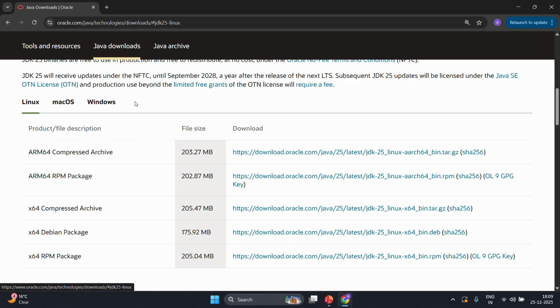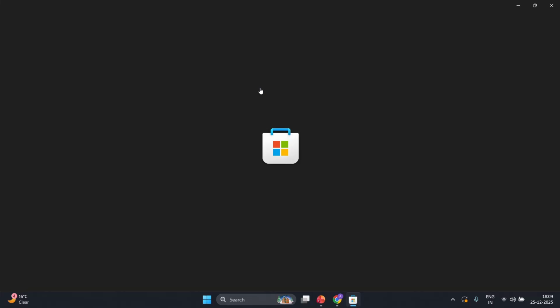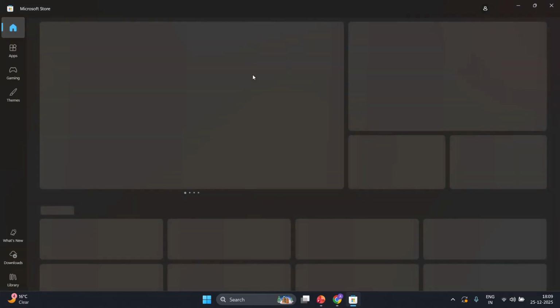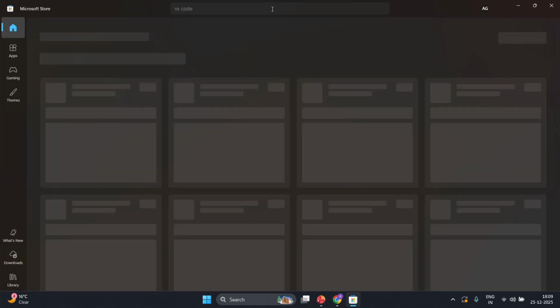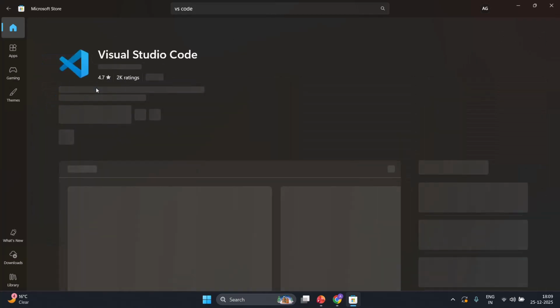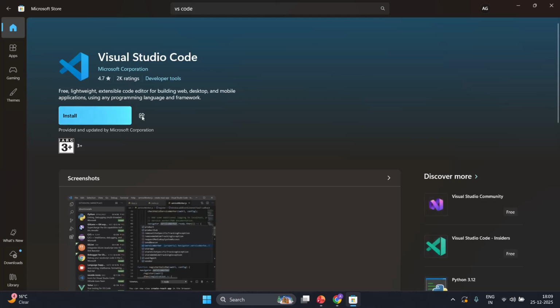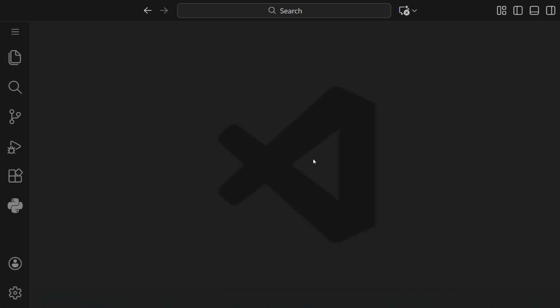Now the next thing is to install Visual Studio Code. So for that, I will open the Microsoft Store here. On this Microsoft Store, you can simply write VS Code. Then here you can see this VS Code available. You can just click on install and it will get installed. So let us open this VS Code. So you can see our Visual Studio Code is here.